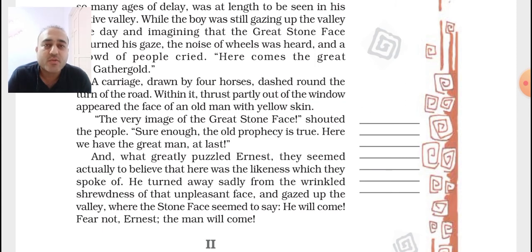And while going back to his home, again he looked up at the great stone face and he felt like the great stone face is looking at him and is trying to say, don't be sad, the person who resembles the great stone face will come, and don't be upset. So this is what the great stone face was trying to tell Ernest. This is just the imagination of Ernest. In real sense the great stone face is not saying or speaking anything.